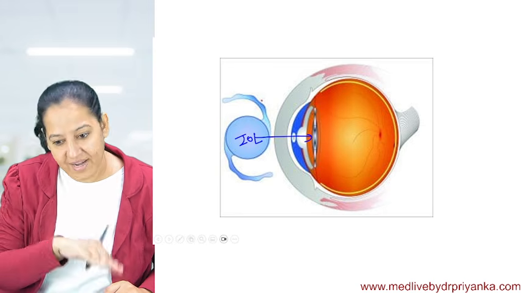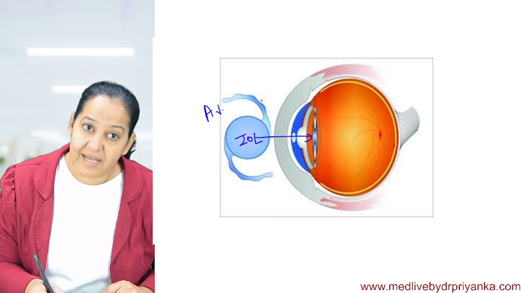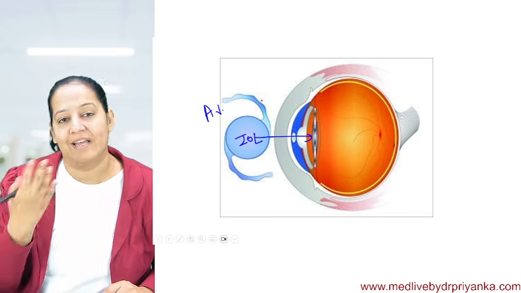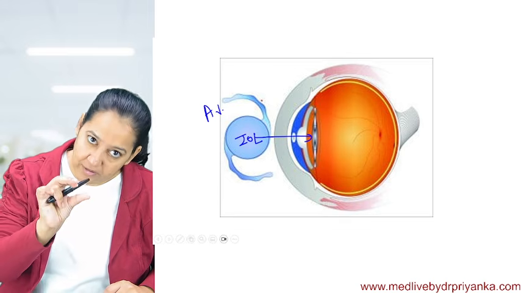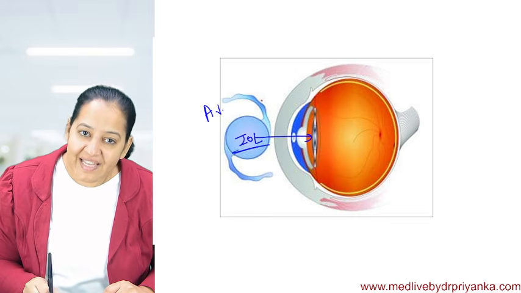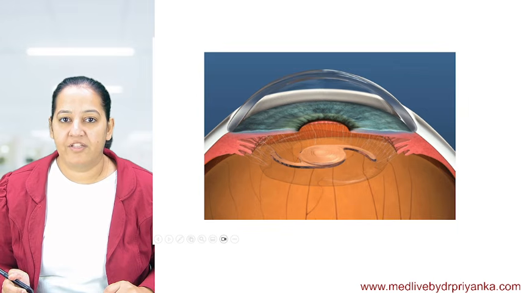First, we will take the natural lens out, and in place of it, we will put the artificial lens. The artificial lens refractive power is less than the natural. So how much correction do we require? First we will calculate it, and exactly that diopter lens we will put inside, so that the myopia is corrected. How many of you got it?